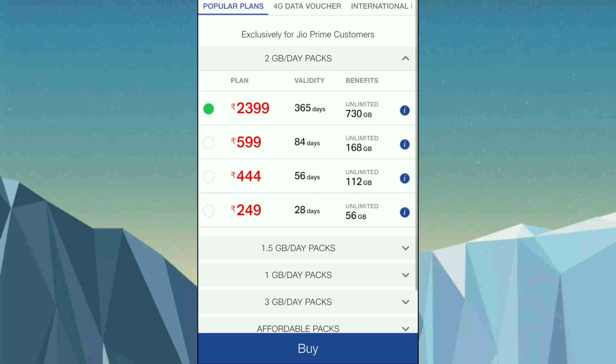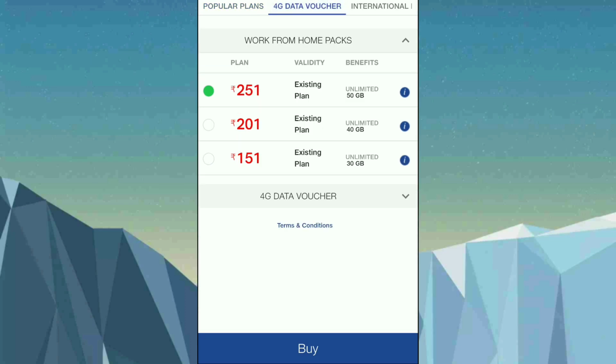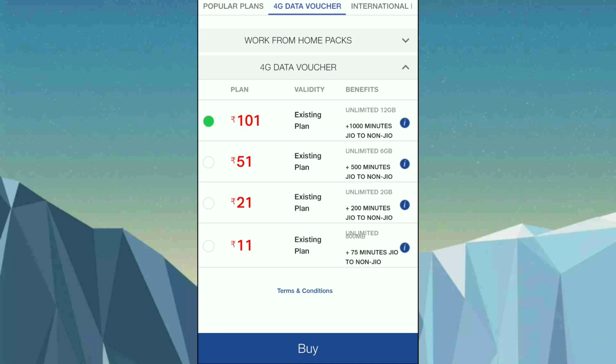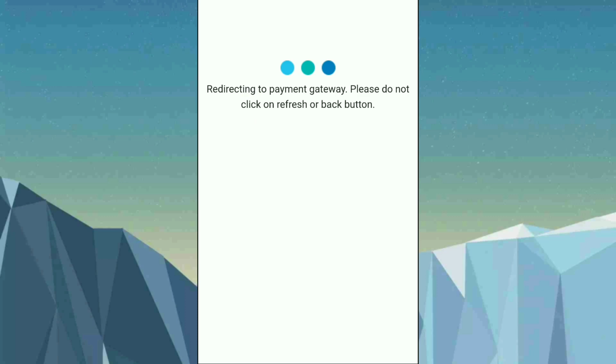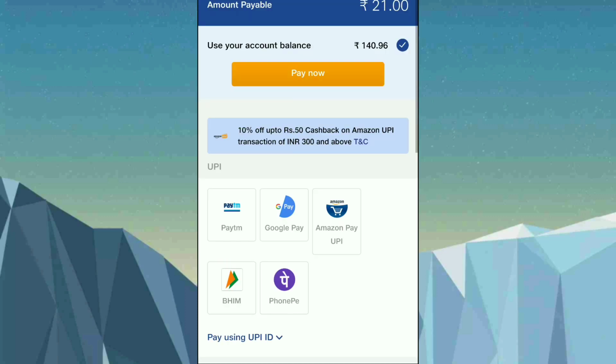If you want still more benefit, just click on here. You will be having something like 39 rupees. Once you have 39 rupees, you can use it for an existing recharge. Click on buy. Once you click on buy, you can use your talk time, like as you can see here I have 140 rupees.